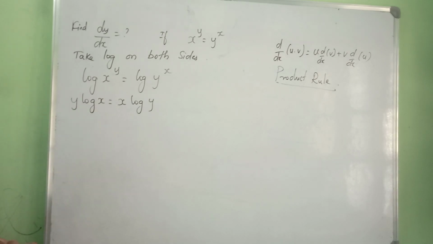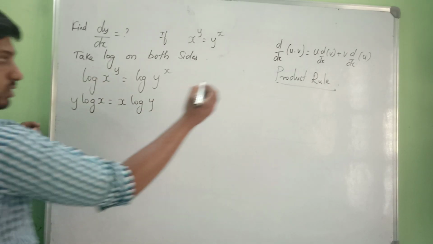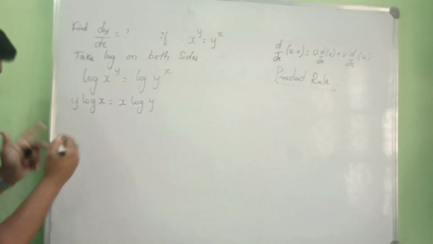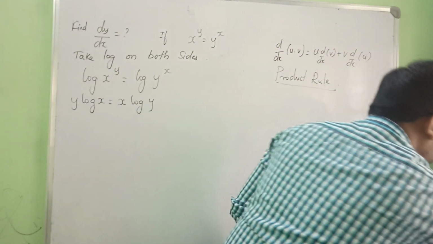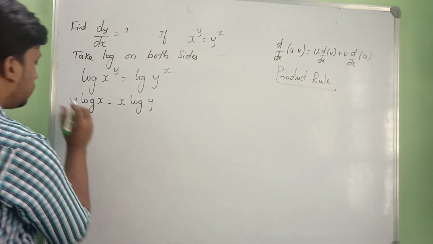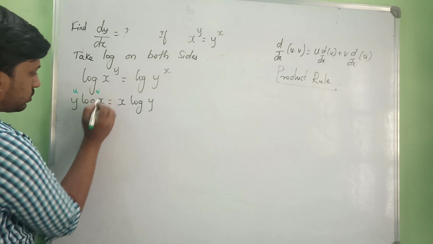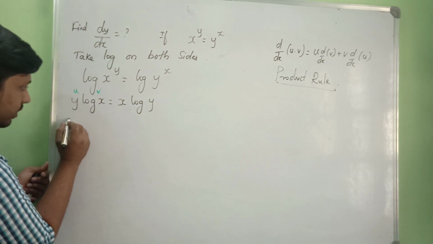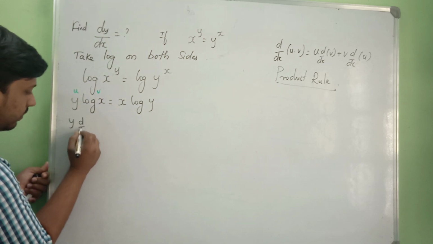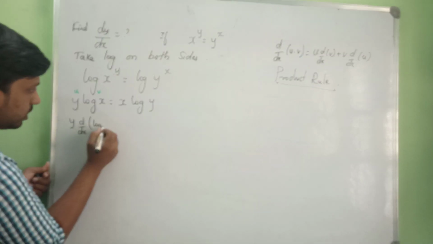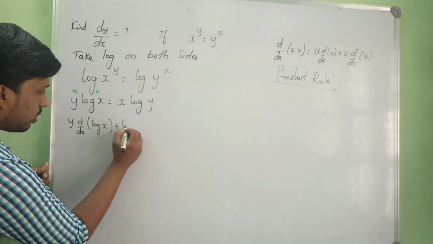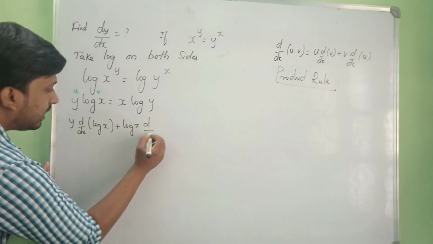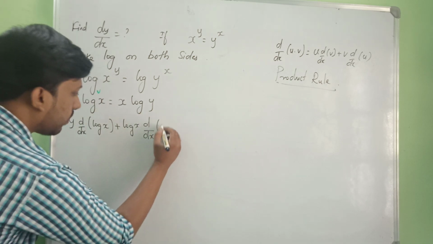See how we will be using it? Here this is going to be u and this is going to be v, right? What's going to happen here? u into derivative of v, so here v is log x, plus log x, that is v, into derivative of u, that is y.